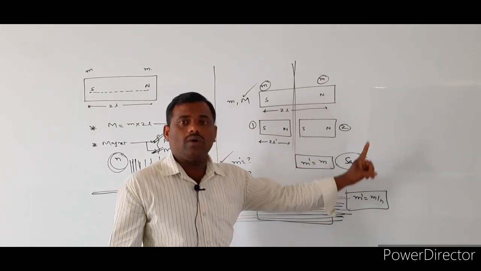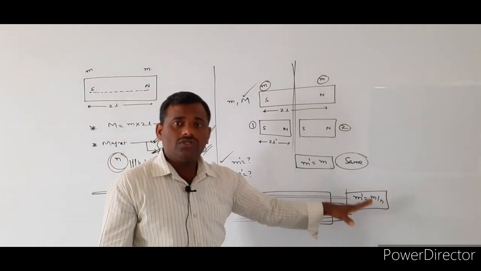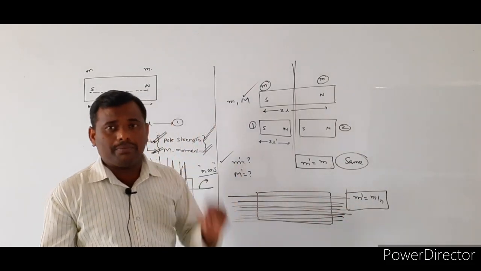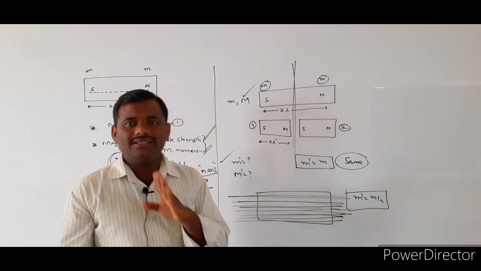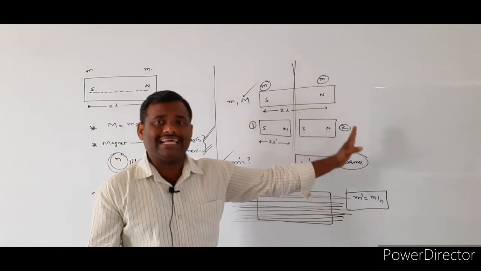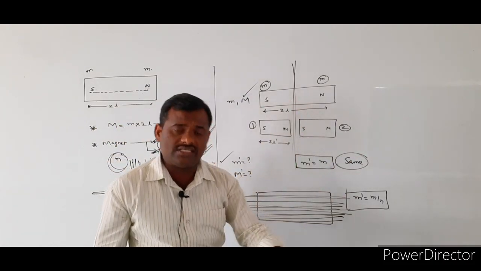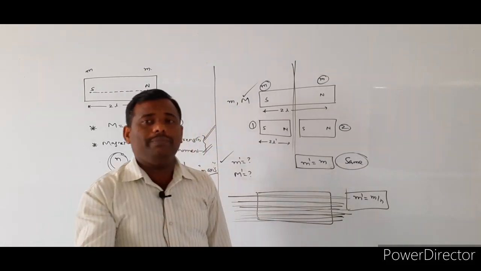M dash is equal to m by n. So these two points we must remember: when the pole strength does not change and when it changes. Simply, if you cut the bar magnet perpendicular to its magnetic axis, the pole strength value does not change. When you cut parallel to its magnetic axis, the pole strength value changes.